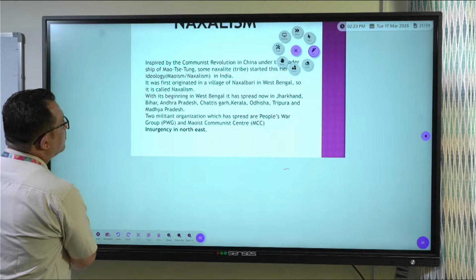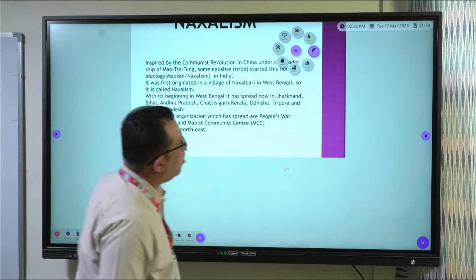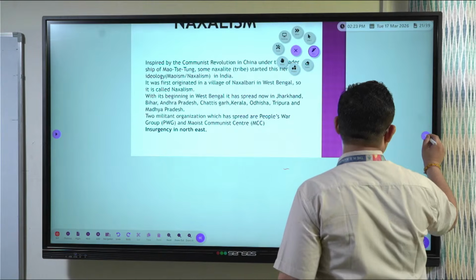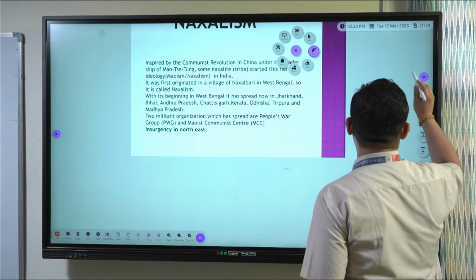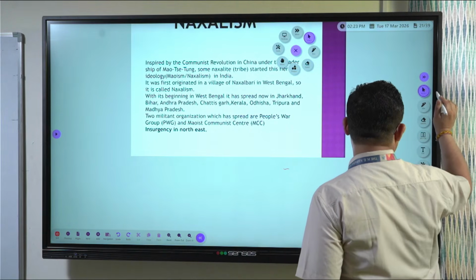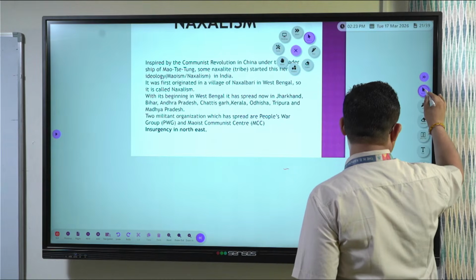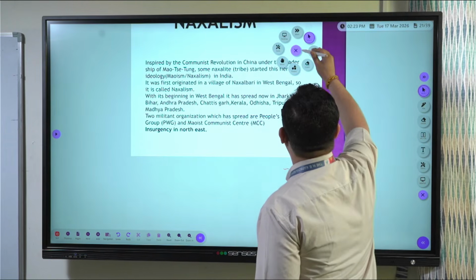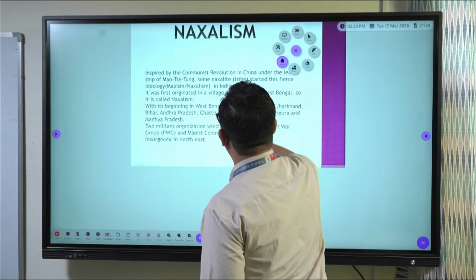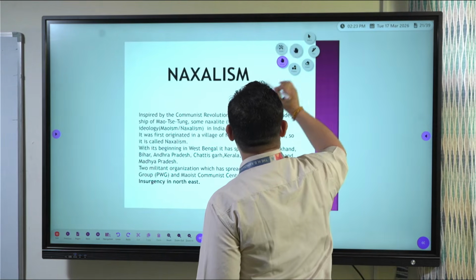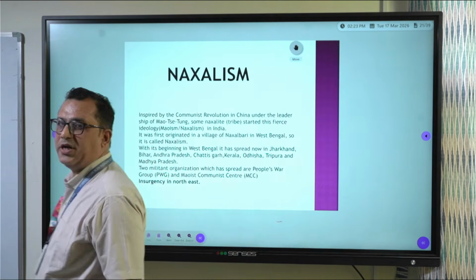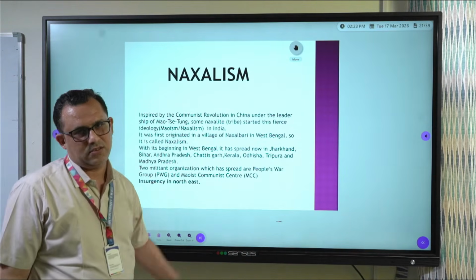And there was one problem from Kitardi, that difficulty was about Naxalism.